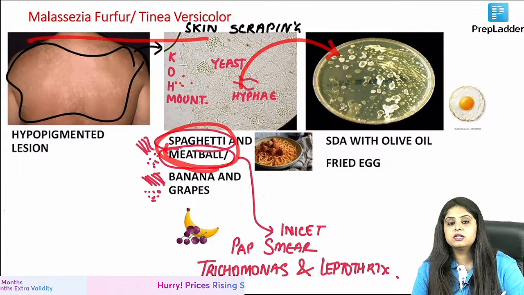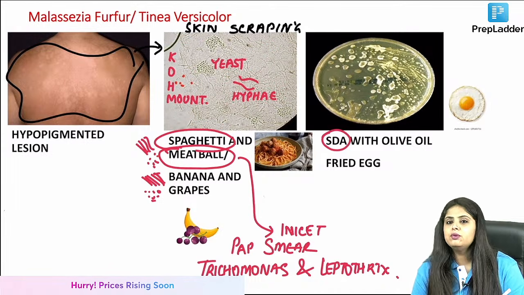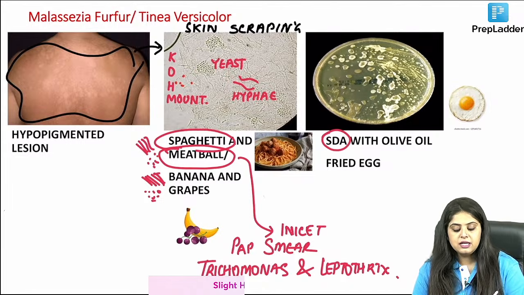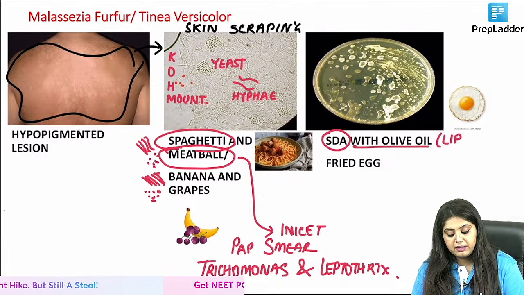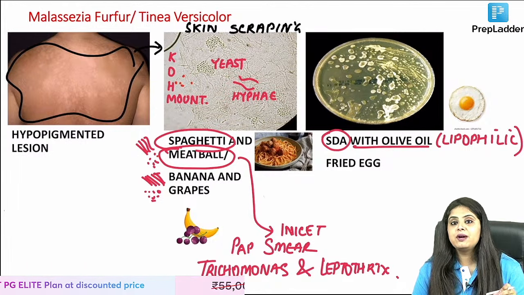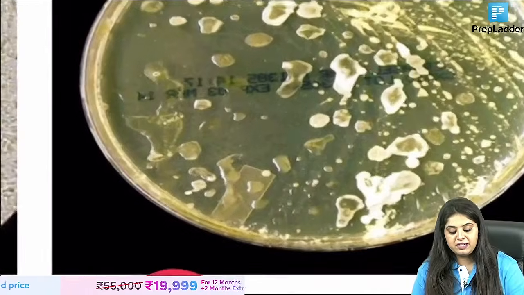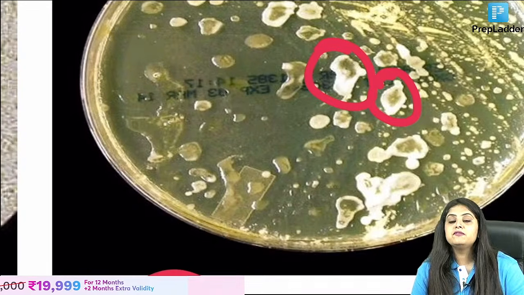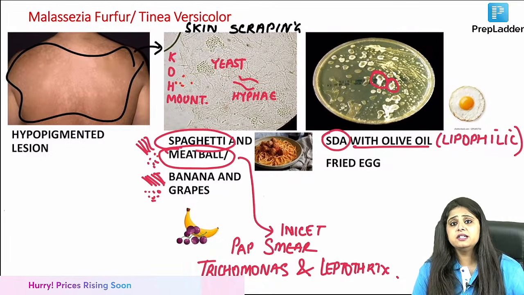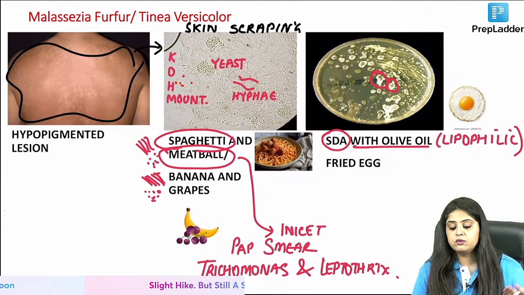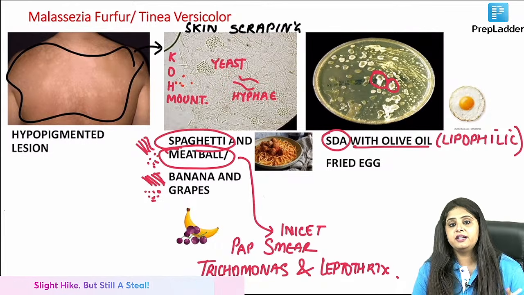So then we cultured it. Now the culture I tried to do on regular SDA for a fungus, it didn't work. I had to add olive oil. Once I added olive oil, this fungus says I love fat. I am lipophilic. You will have to add some olive oil, then only I will grow. And when it started growing, it started showing me fried egg colonies. Ma'am, we studied fried egg colonies. We studied it in the last class. Can you quickly tell me the fried egg appearance in pathology and microbiology?